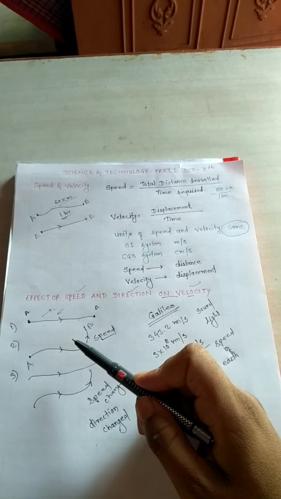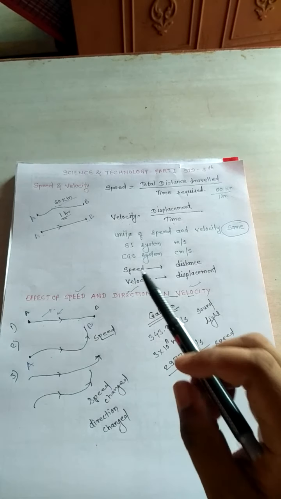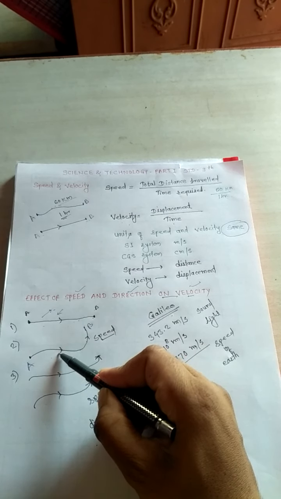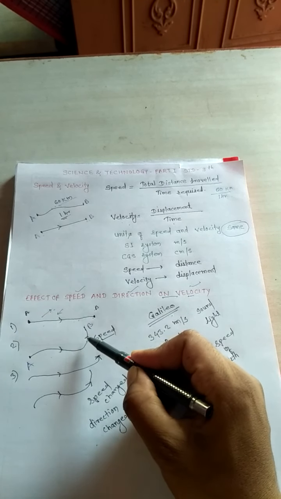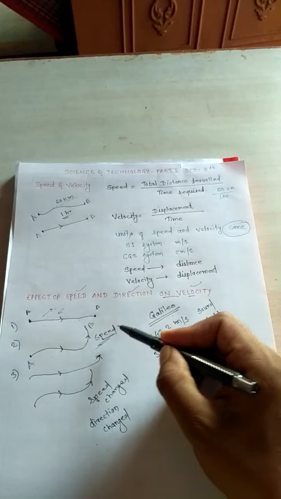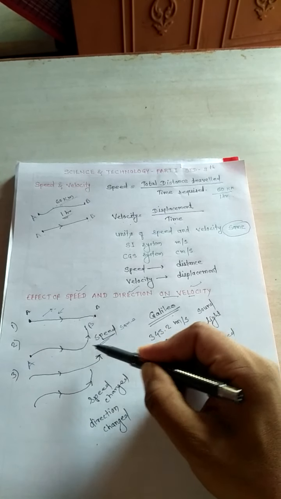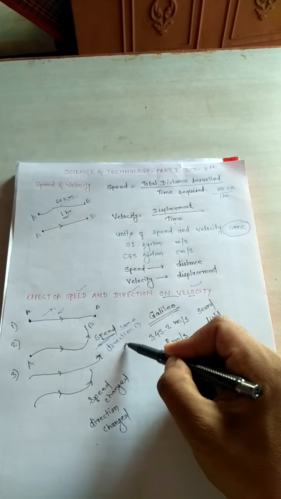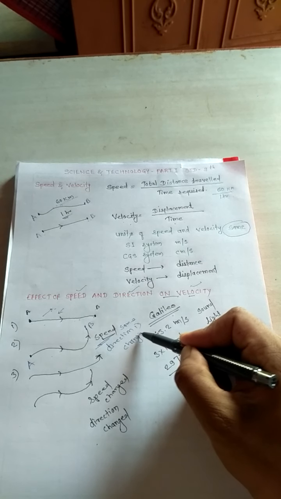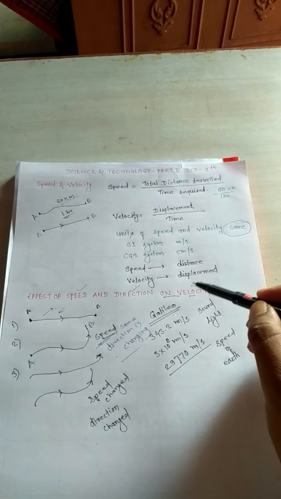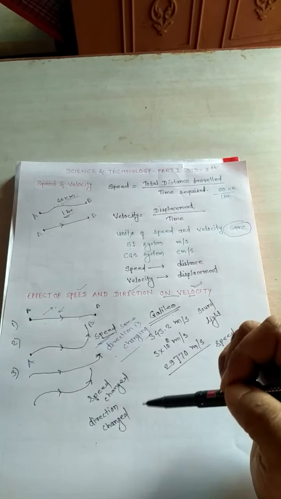If there are turns, definitely the direction of the vehicle will change. So the speed is the same here but the direction is changing, then what will happen? If the direction is changing, it will also affect the velocity of the vehicle. This is the second condition.